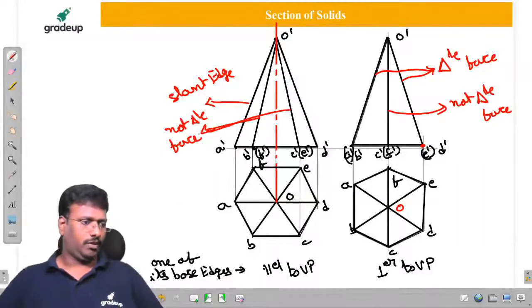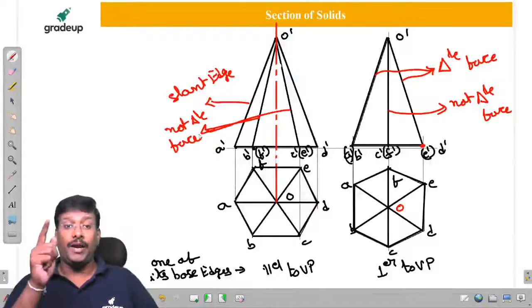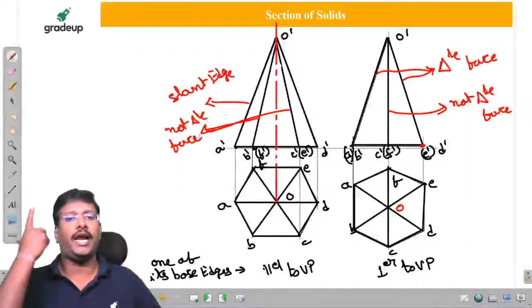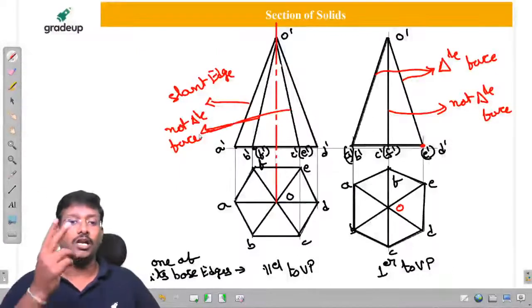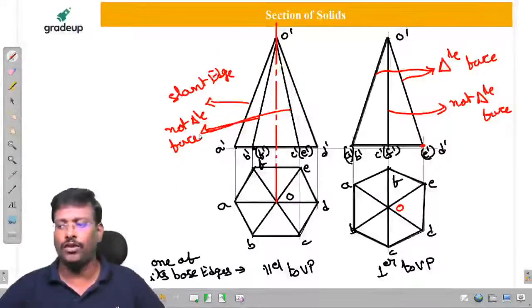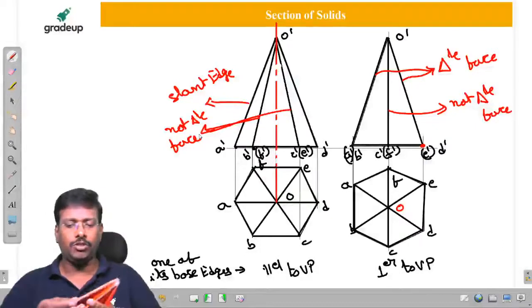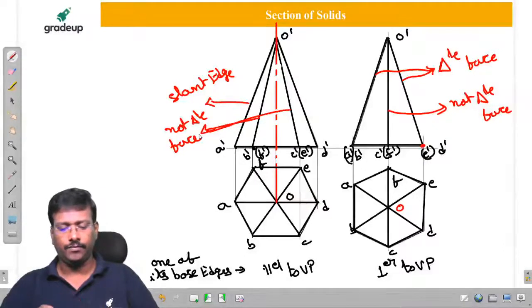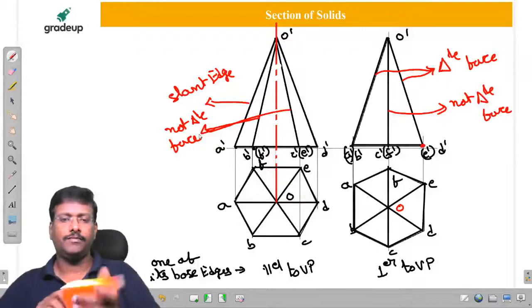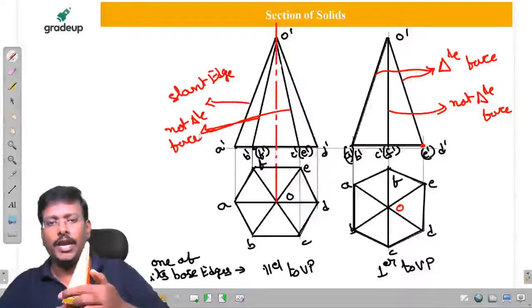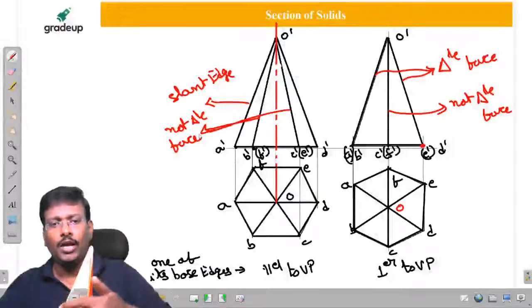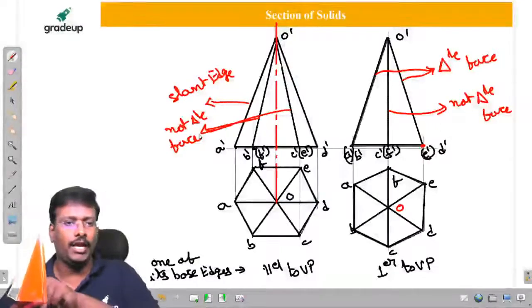Face. How can we get a triangular face? Apex with two adjacent side corners. Two corners, the adjacent corners, are going to form the triangle. Here if you observe, my dear friends, in this case, triangle means O, A, B. That's all. Not O, A and E. O, A, E won't give it.